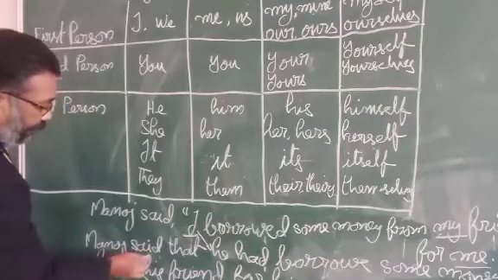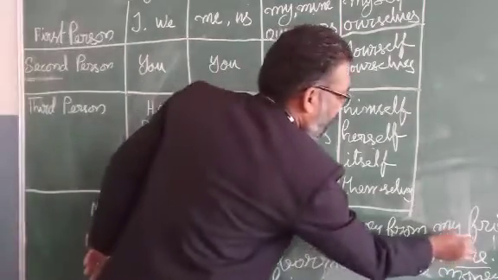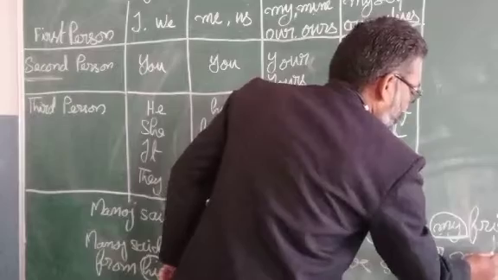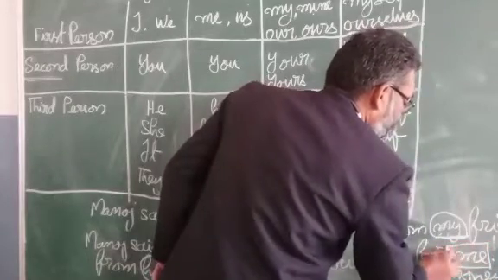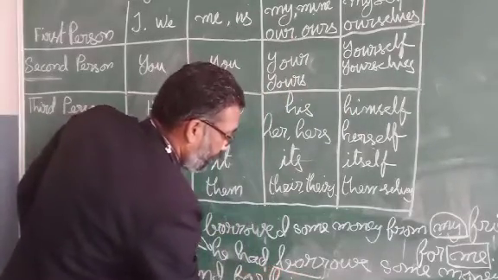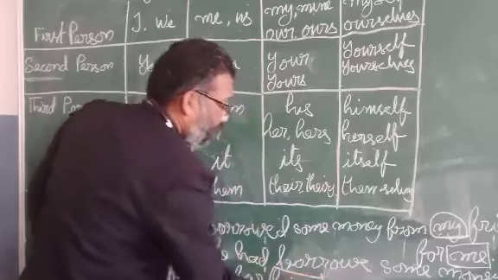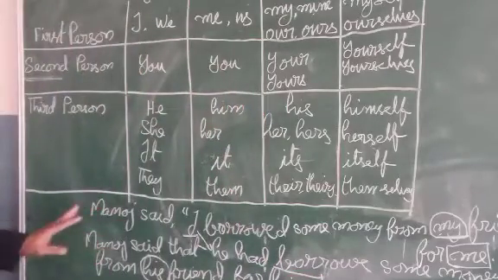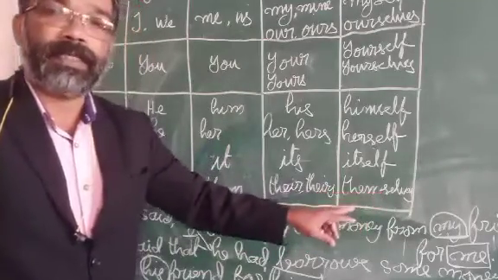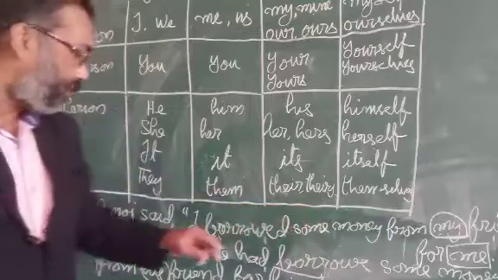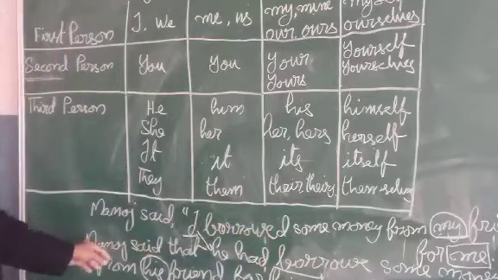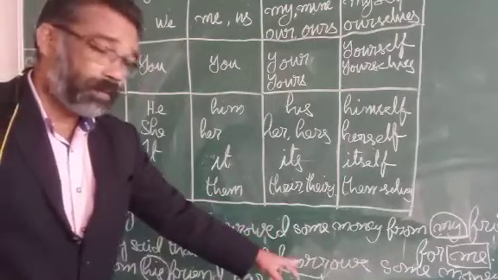My changed into his, and me changed into him. And the rules regarding the tense and all are followed here. Manoj said, I borrowed some money from my friend. That is in simple past. Simple past will be changed into past perfect. So Manoj said that he had borrowed.